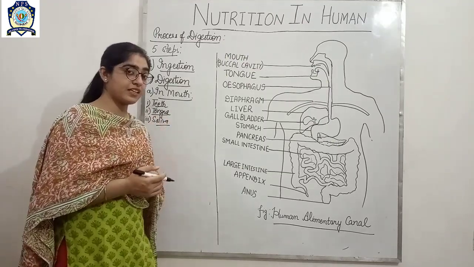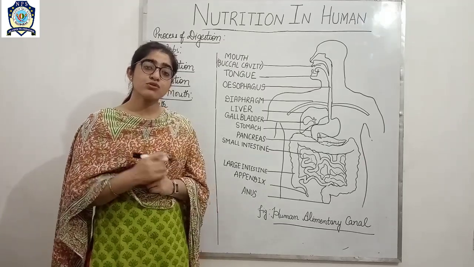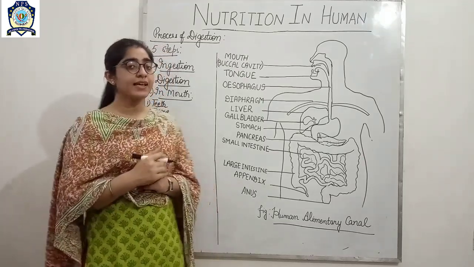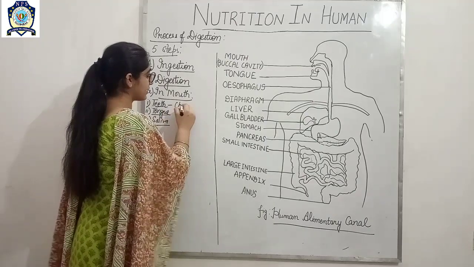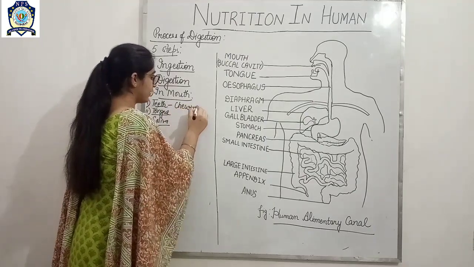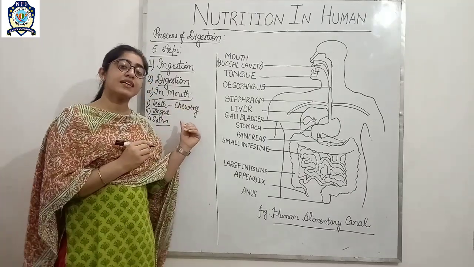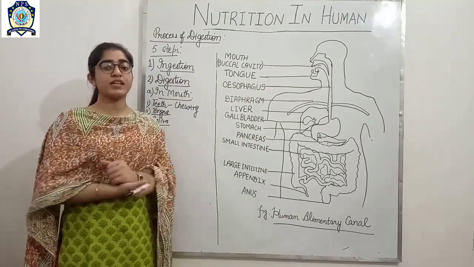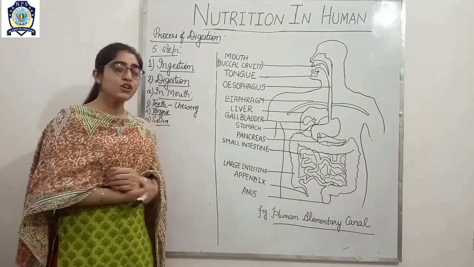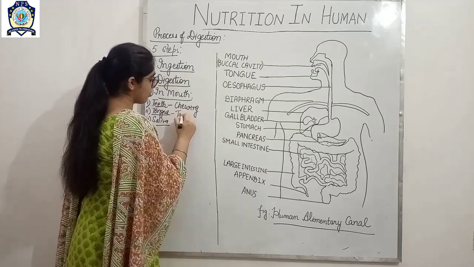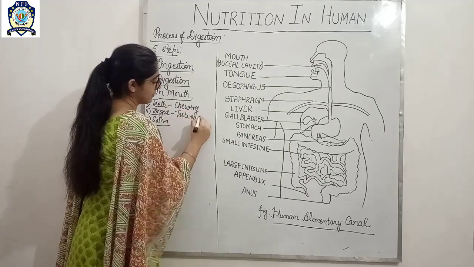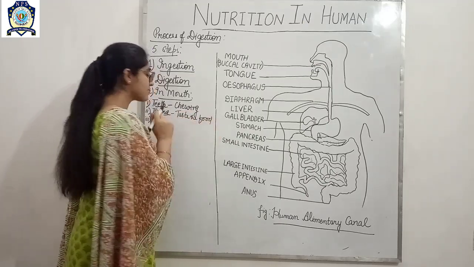Function of teeth is that teeth help to chew the food, or you may say to masticate the food. So what is the function of teeth? Chewing. Next one is tongue. Tongue has the taste buds which help to taste the food. So what is the function of tongue? To taste the food.